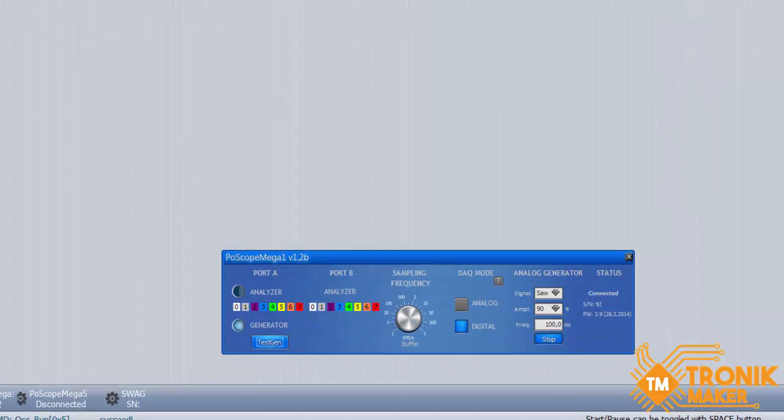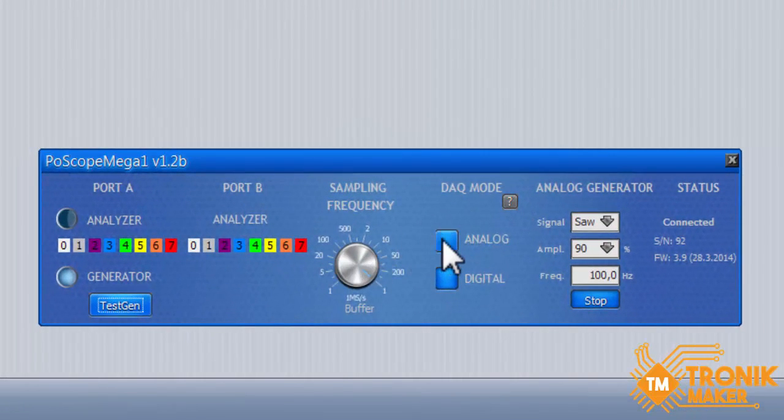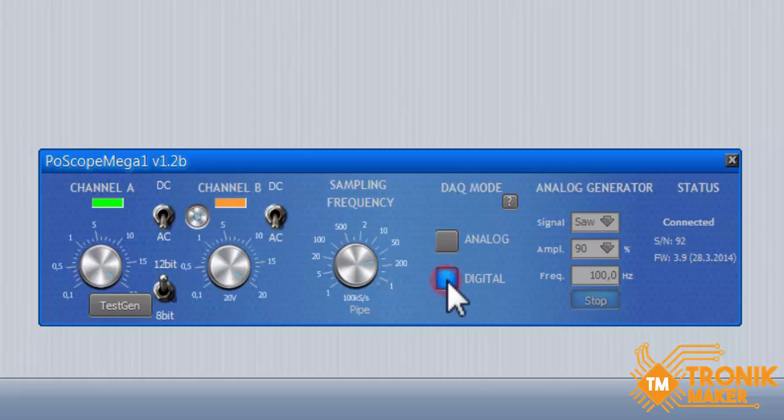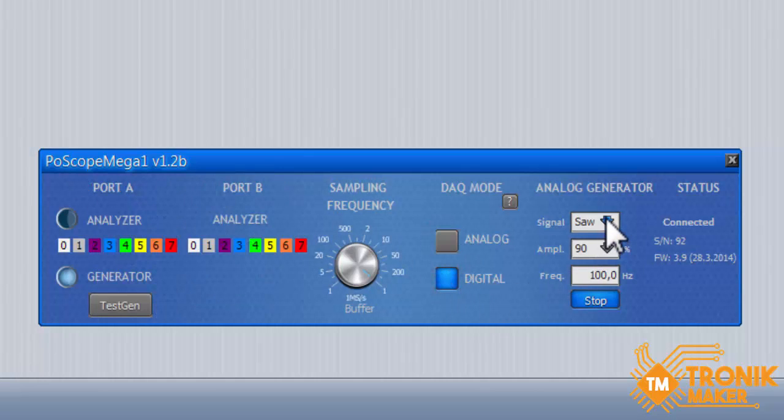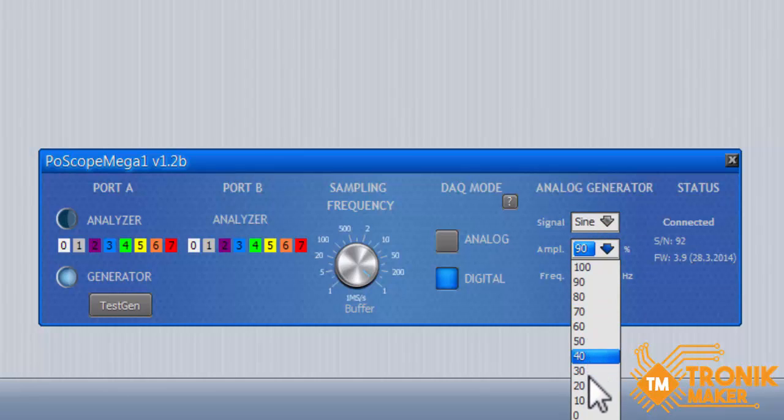Mega 1 also includes the analog generator, which is capable of generating various waveforms. Under the drop-down menu, we can find different waveforms such as sine, square, triangle and saw. Amplitude can be adjusted from 0 to 100% and the frequency is limited to maximum 12.5 kHz.